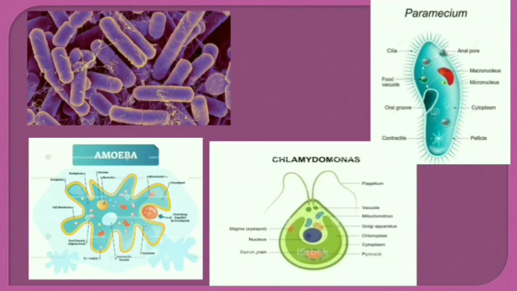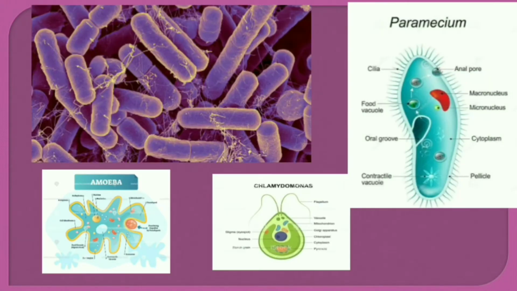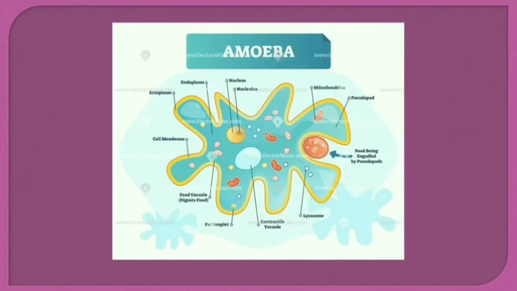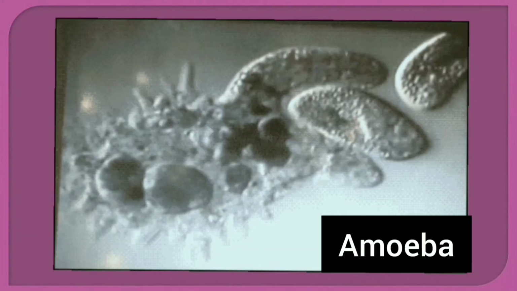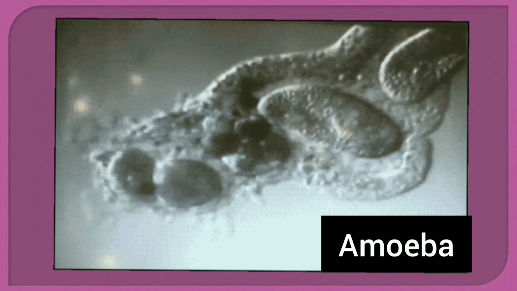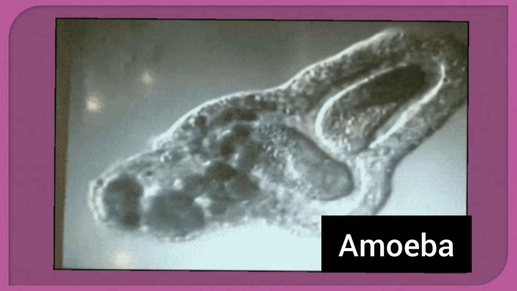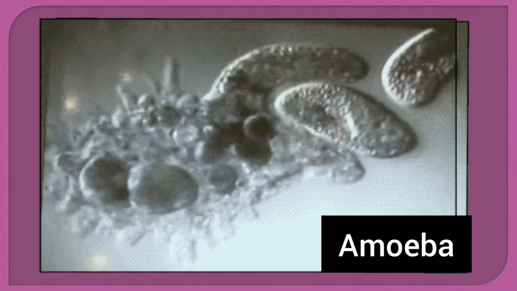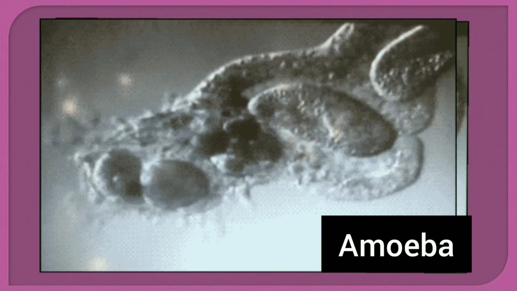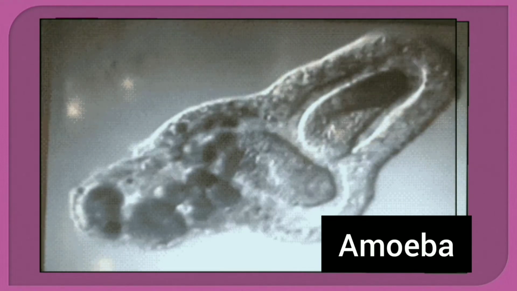Bacteria, amoeba, paramecium, euglena, chlamydomonas, etc. are unicellular organisms. These organisms have only one cell, but still they perform all the necessary life functions with the help of just one cell. Amoeba is a tiny animal which consists of only one cell, but still it performs all basic functions of life like ingestion, digestion, respiration, excretion, and reproduction, etc. All these functions are performed by just one cell.